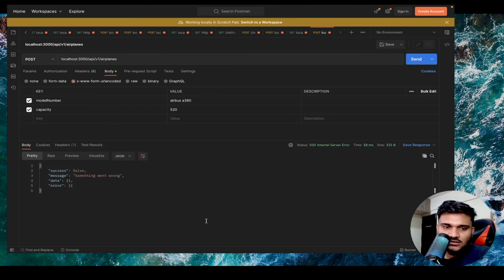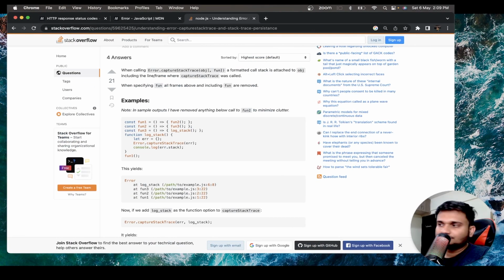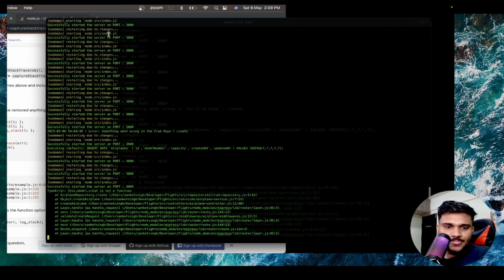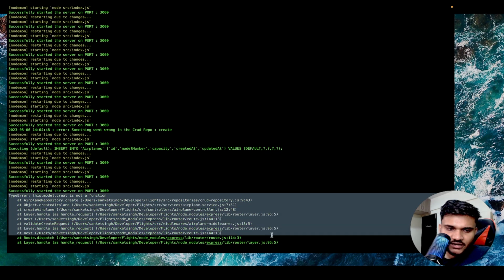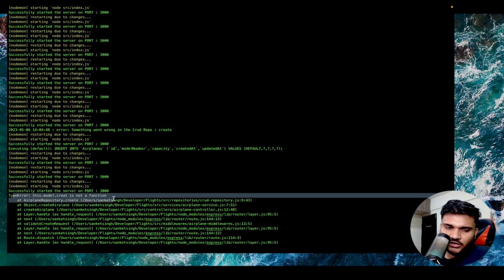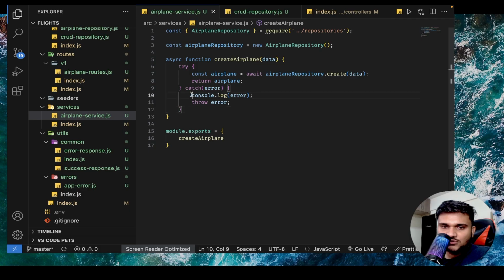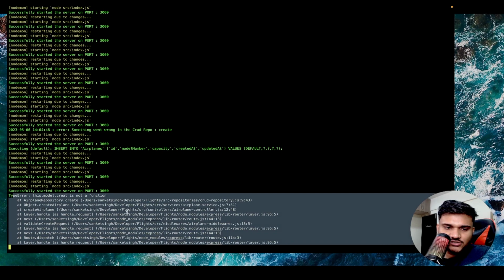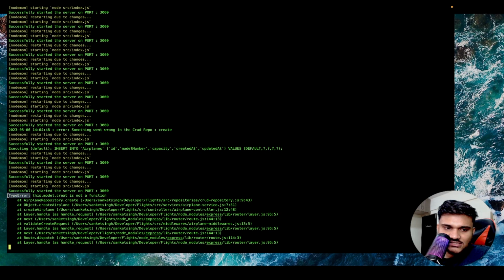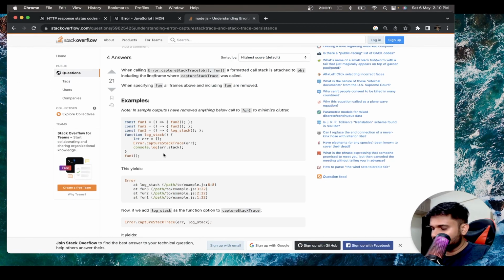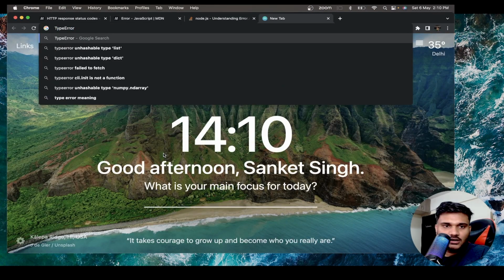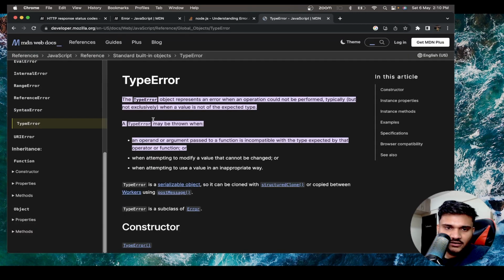If you send it again, you can see currently we are getting something went wrong. And if you see the terminal, it's printing TypeError, that this model.create is not a function, right? Now, what we can do is we can actually see, every error object that you are seeing in JavaScript has a specific name. For example, TypeError, or similar kinds of errors. You can see there is a dedicated TypeError that exists.